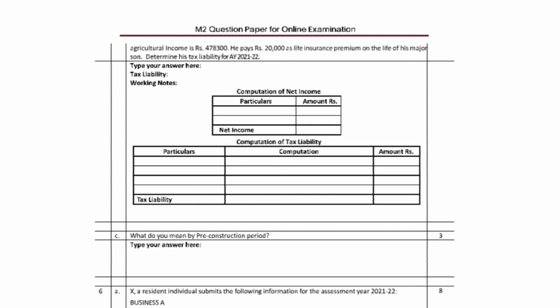Total add 58,160. Now we take 4% cess. So follow these steps in three steps and we get the answer.